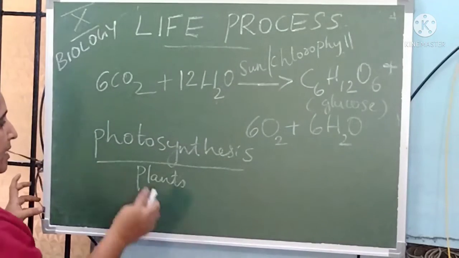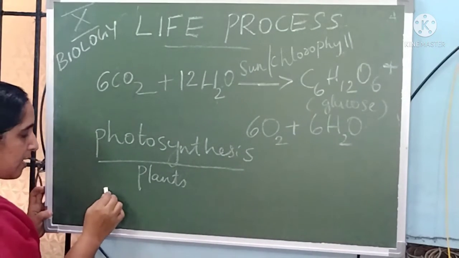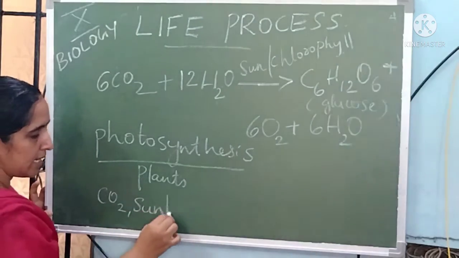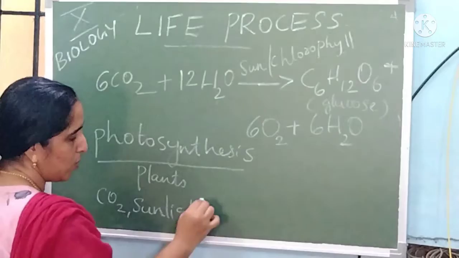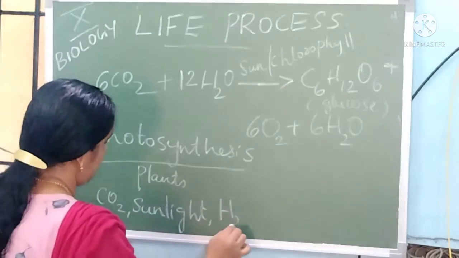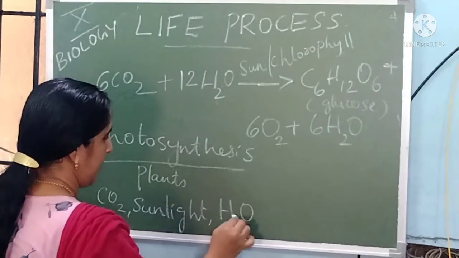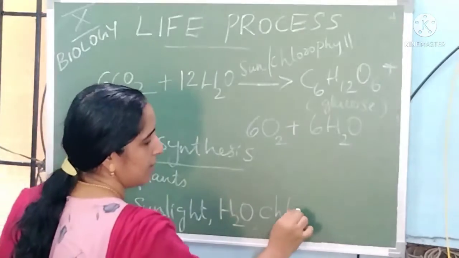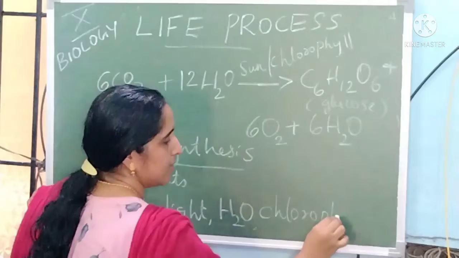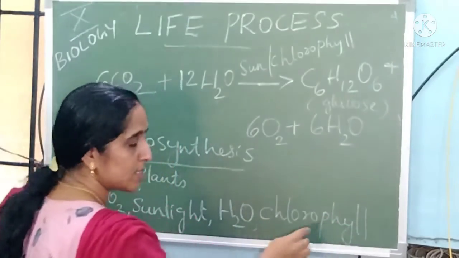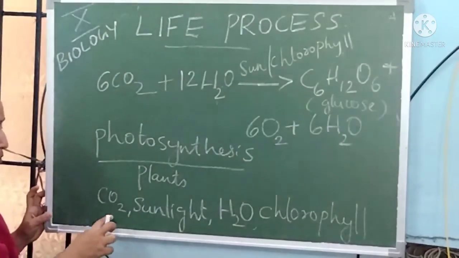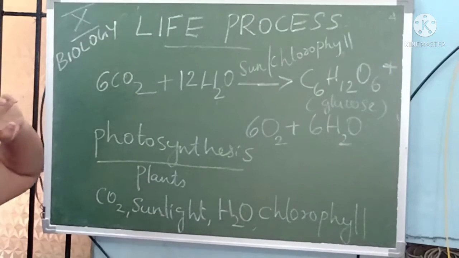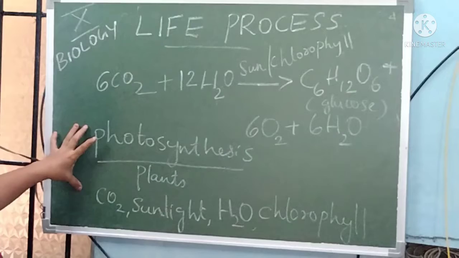The components needed for photosynthesis are carbon dioxide, sunlight, water and chlorophyll. These are the components needed for the process of photosynthesis.